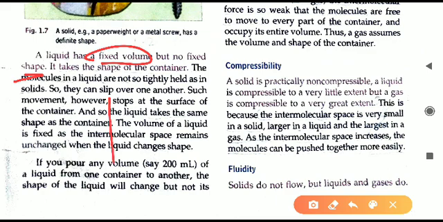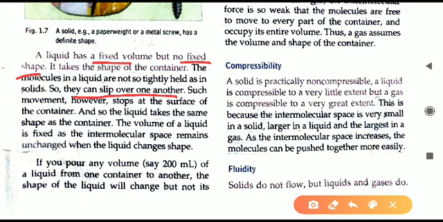If you take some water in a particular glass, the liquid will take the shape of the glass. Put the same water in a bowl, and the water will take the shape of the bowl. So according to the object, water will change its shape. So we can say liquid has a fixed volume but no fixed shape. Why is it happening? It is due to less force of attraction. The intermolecular force is relatively less in liquids as compared to solids. So the molecules can slip over one another and change the shape of the liquid.